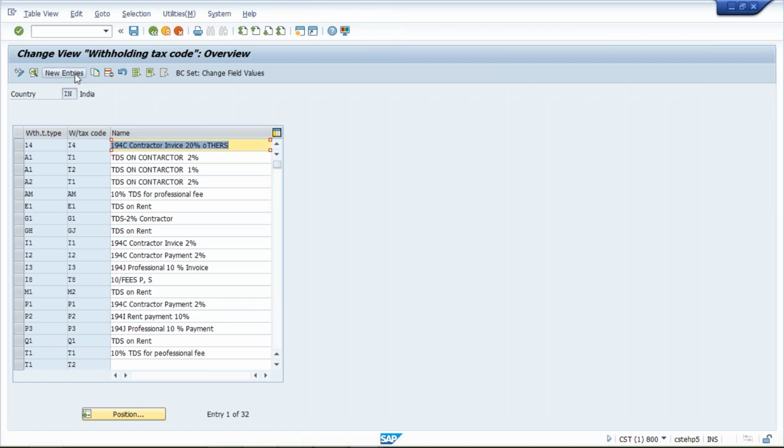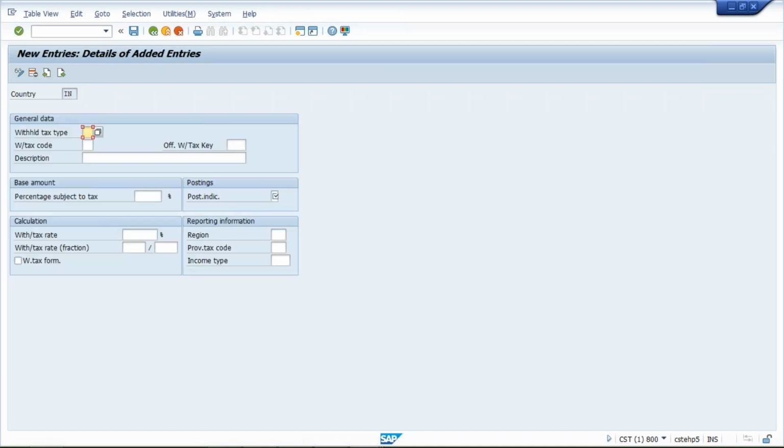Now here what will happen? Click on new entries. So what was our tax type? We have created tax type TM. And what is your tax code? Tax code also you can create TM itself. That's not a problem. You can give whatever two digit codes you want. You can give withholding tax key. Now whatever this tax code, in the sense that 10%, 5%, 2%, whatever this tax code we are going to specify, one tax code represents a tax percentage, 10%.